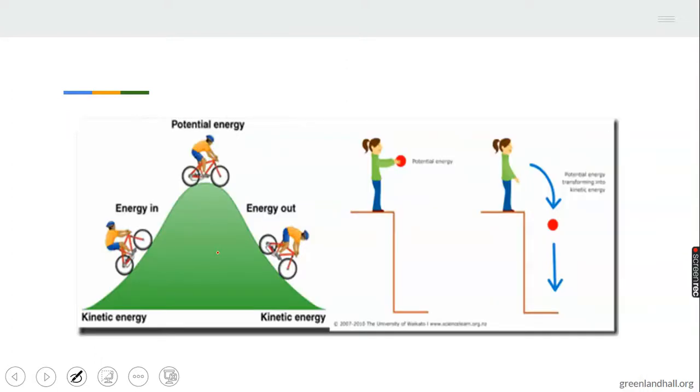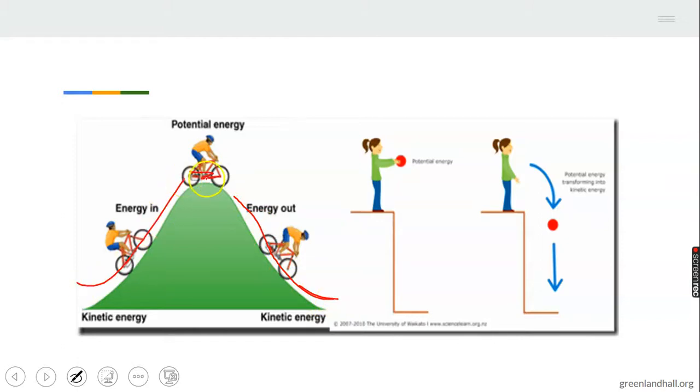Okay, look at this picture. We have kinetic energy moving, then potential. This cyclist is here, not really doing anything, probably balancing. Then it comes down. While it is coming down, the energy is in motion. As it is going up, energy is in motion.